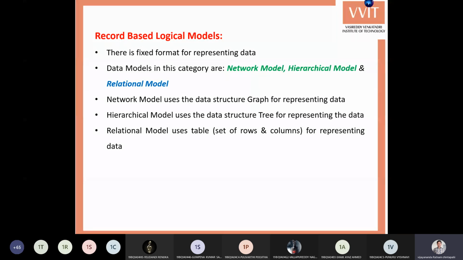Whereas in the case of record-based models, every model has one special format. In the case of the network model, it is graph. For the hierarchical model, it is tree. For the relational model, it uses table. So these are the differences between record-based and object-based models.